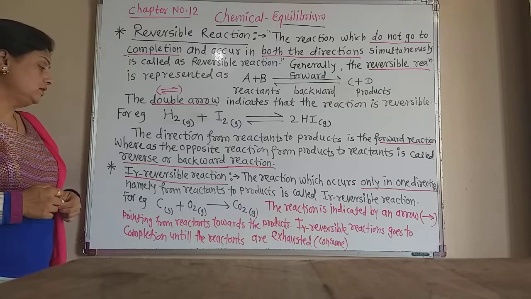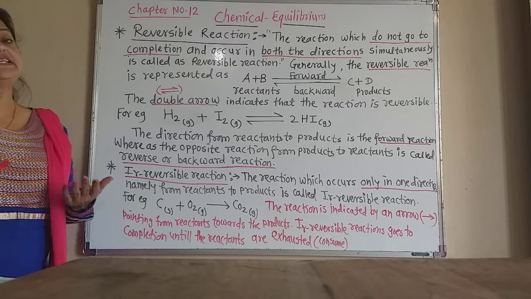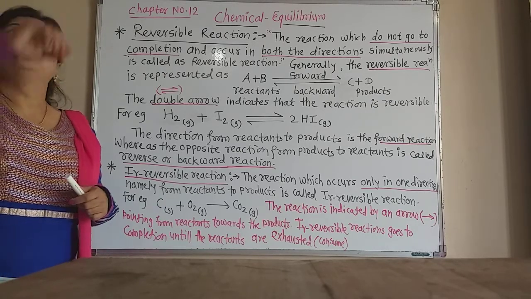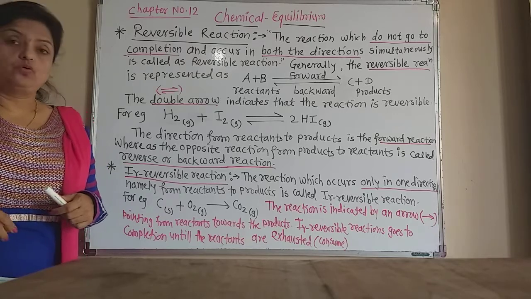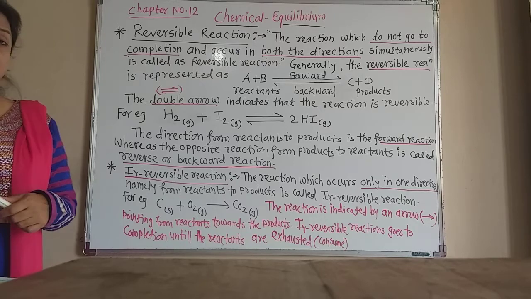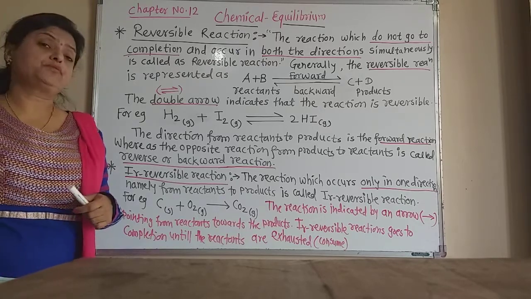Now let us learn about the irreversible reaction. How can we define an irreversible reaction? For example, a natural waterfall only goes from the upper level to the lower level. That is an irreversible type of change.